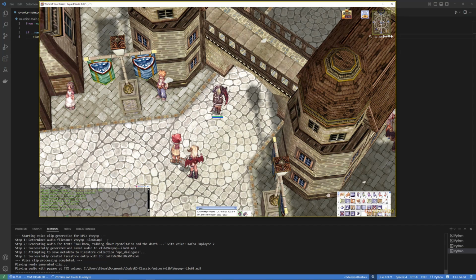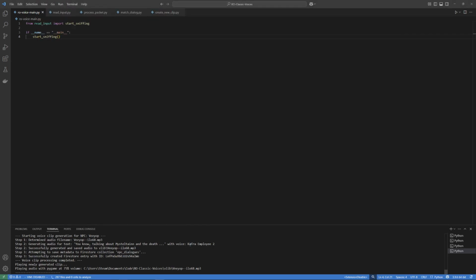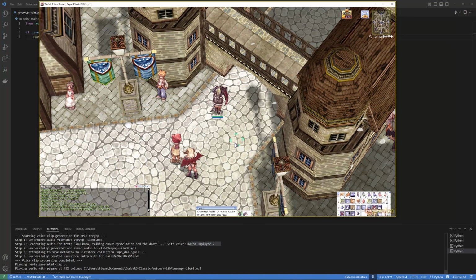We generate a random file name. We send an API request up to the voice generation service using this voice. So like I said, we currently don't get an option to select the voice. I'm going to change this so that we get prompted to pick which voice we want to use to make this a little bit easier.